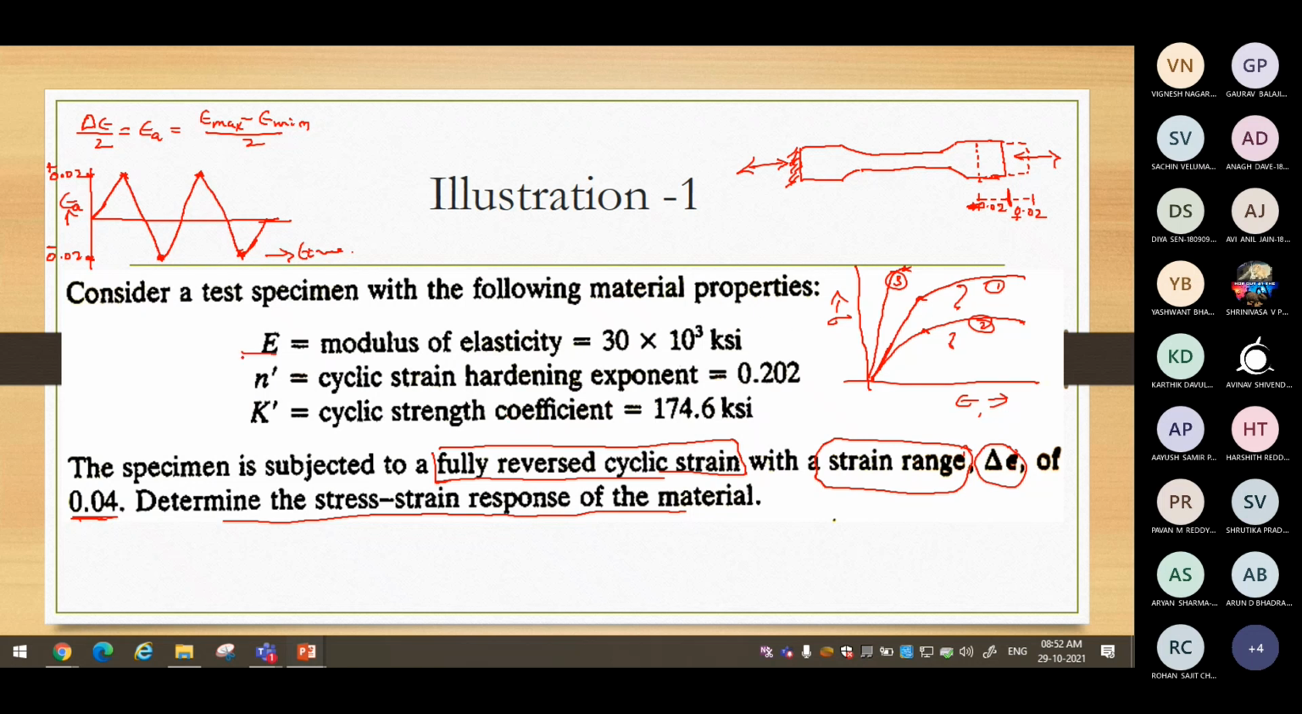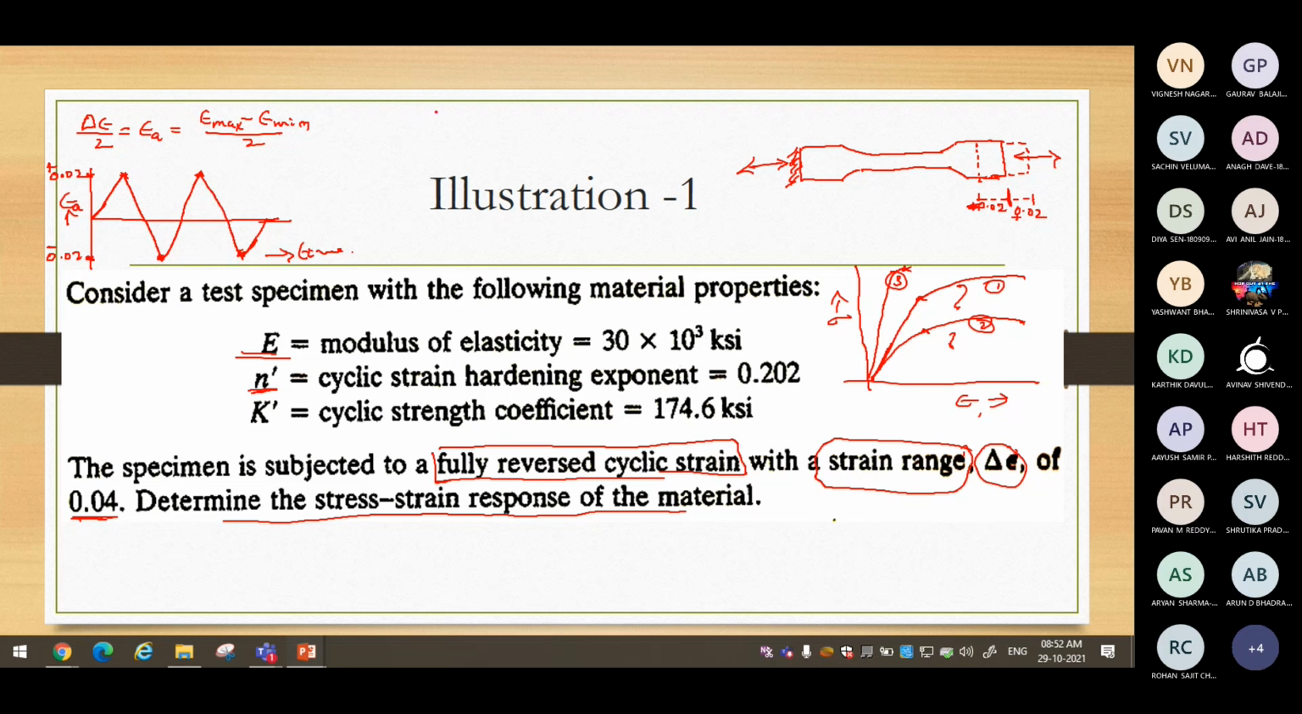Young's modulus is given, which is the measure of stiffness of the material, or elasticity modulus. Cyclic strain hardening exponent: with every cycle of the load, how is the strain hardening happening in the material? What is the relationship between plastic stress and plastic strain? It is a non-linear relation. We have already discussed that earlier in theory.